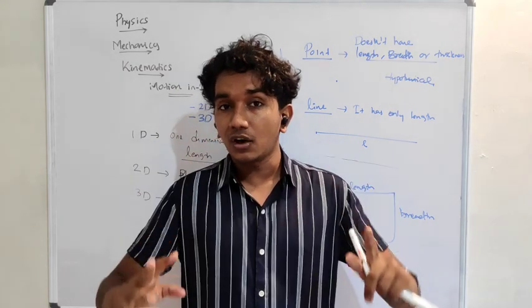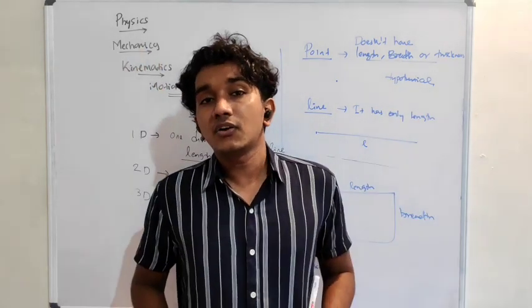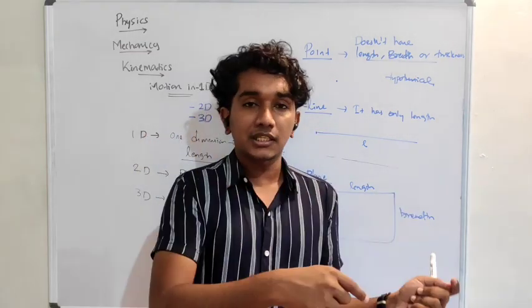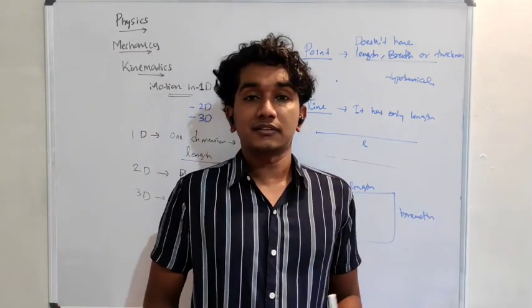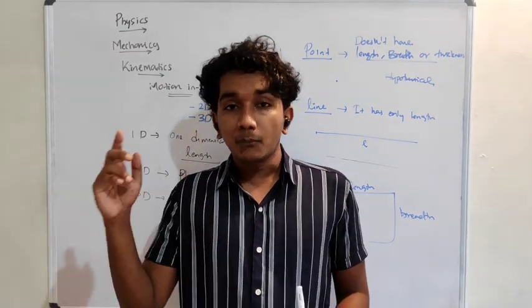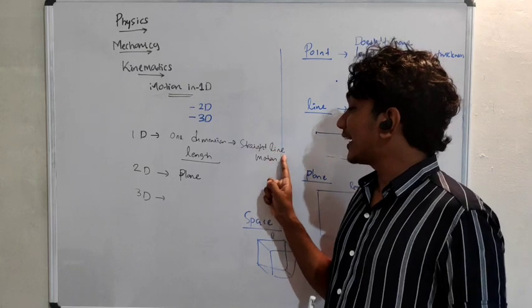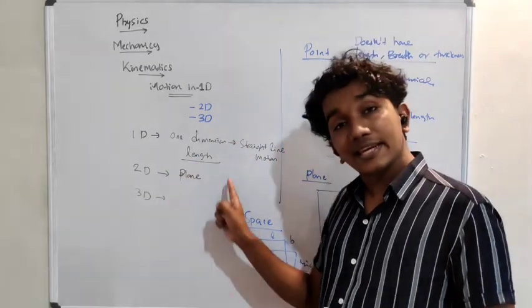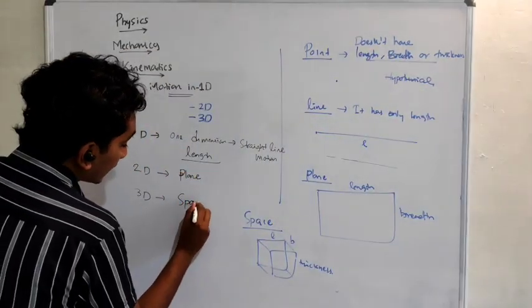I think you have got one-dimensional, two-dimensional, and three-dimensional. So think about motion in one dimension, which means motion along a straight line, then motion in a plane, and motion in space.